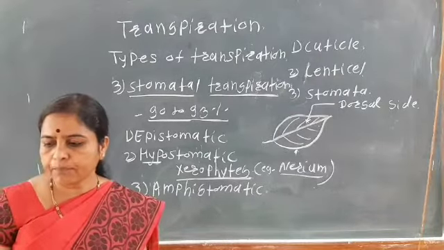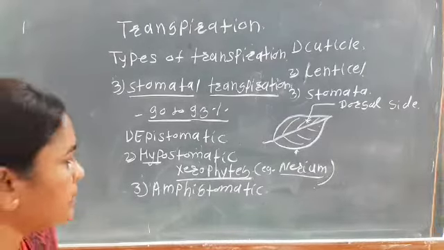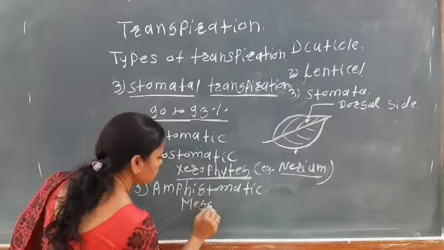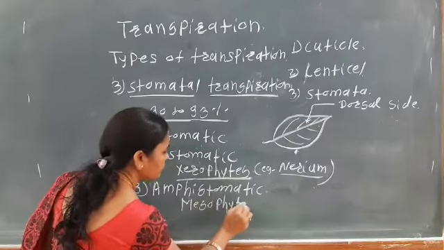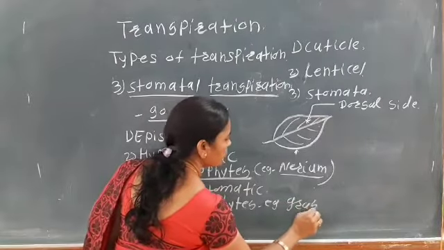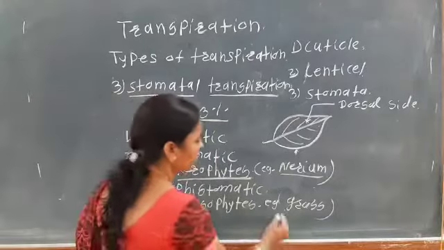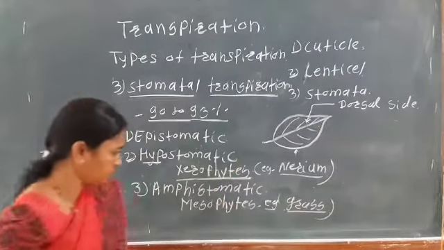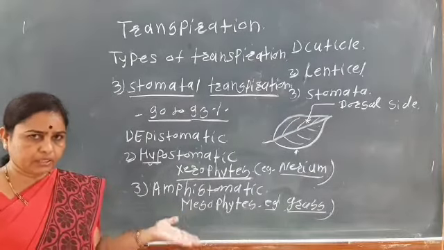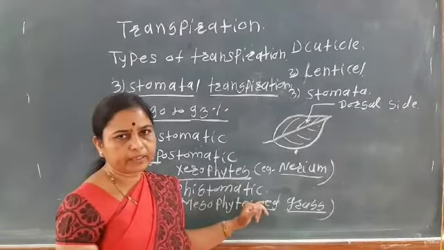Okay, that is the ampistomatic, and in the mesophyte, the example is the grasses. That is, here in the grass the stomata are present on both surfaces, that is the upper surface and also the lower surface, that is the ampistomatic.